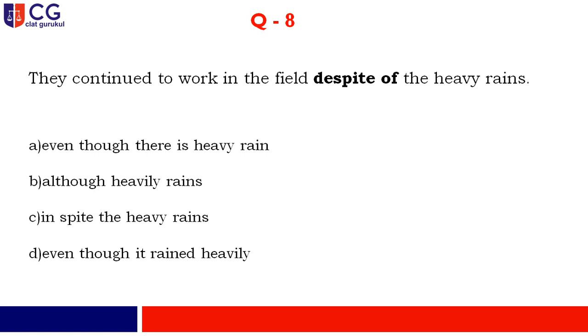Moving to question number 8. They continued to work in the field despite of the heavy rains. My dear friend, I have come across so many students who commit this kind of mistake while spotting the error or correcting the sentences. The word is "despite of", it is written. You just keep in mind one thing: despite is equal to in spite of. The word "despite" cannot be followed by the preposition "of". So "of" will not be there.